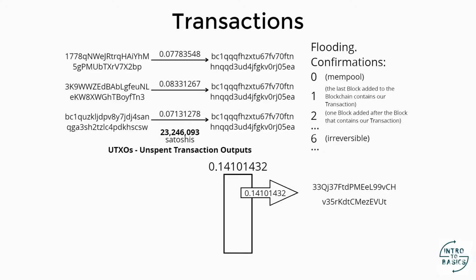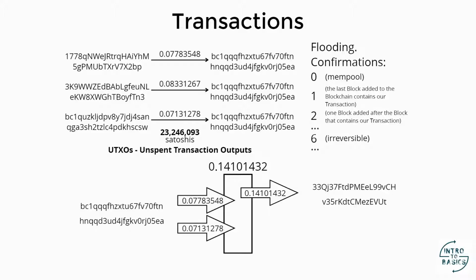When it is used as an input, it is used in its entirety. It's like when we're at the store and if we need to pay, let's say, $45 or euros, and we have a single bill, a single note of 50, we'll give them the 50 banknote in full. So, we need the transaction inputs to cover the required amount. And our wallet chose these two UTXOs. Yes, these two UTXOs out of the three we have access to, which cover the amount we need.